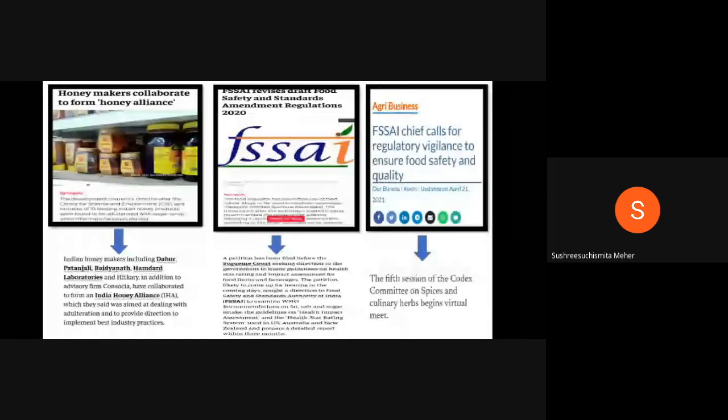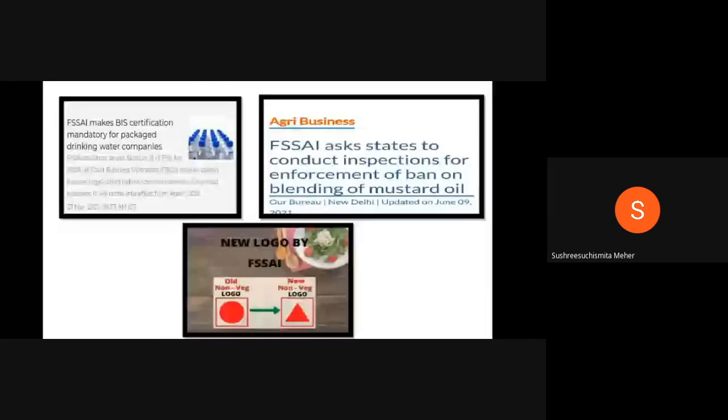And coming to another, the recent bill is FSSAI revised the draft Food Safety and Standards Amendment Regulation Act 2020. And on April 21st, 2021, there was a session held in the Codex Alimentarius Commission, Italy, the fifth session, majorly on spices and culinary herbs. Okay, you just go through this. And FSSAI has made Bureau of Indian Standards certification mandatory for all packaged drinking water companies. And regarding blended mustard oil, I have told.